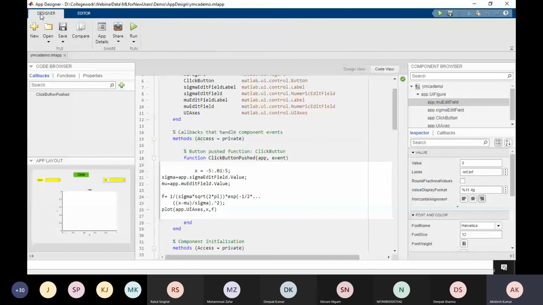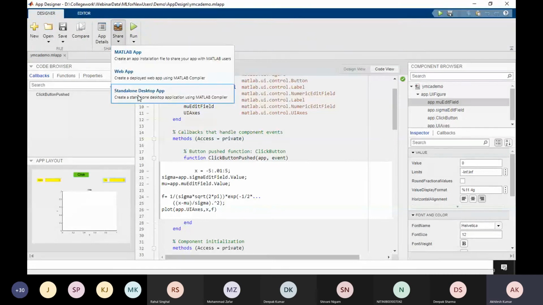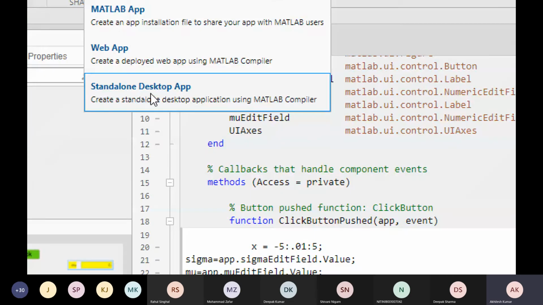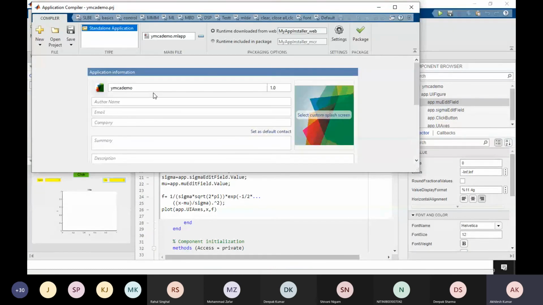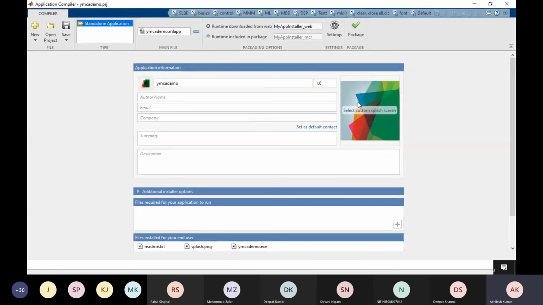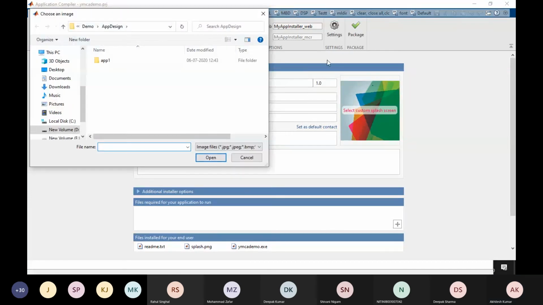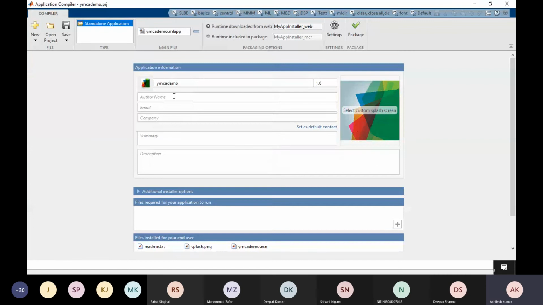Next step is to create a standalone app. I am going to create a standalone desktop app so I can share it with my colleagues. Here you can provide the icon as well. If you have any images, you can provide them. Author name, you can write it here. Let's say I write Akhilesh Kumar. Here you can provide the email. If you don't want to provide it, you can leave it blank.